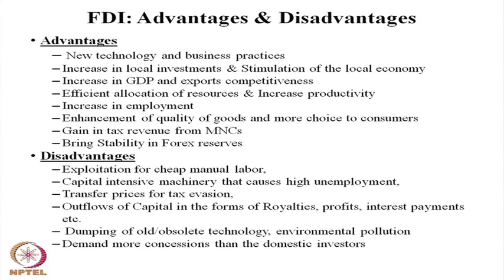They also demand many kinds of concessions from the domestic economy, because they say they want to bring technology, productivity, and efficiency. On this ground, they demand many concessions from the government in the form of lower taxation, local tax subsidy, free land, cheap labor, and ownership of mines and natural resources. These are the expensive demands they make of the domestic government for bringing foreign direct investment.